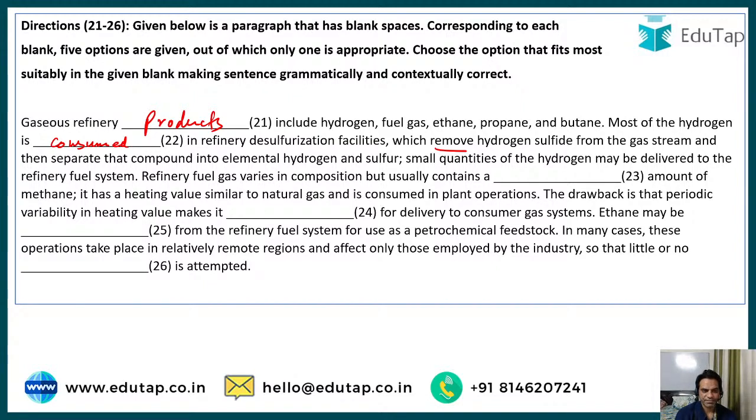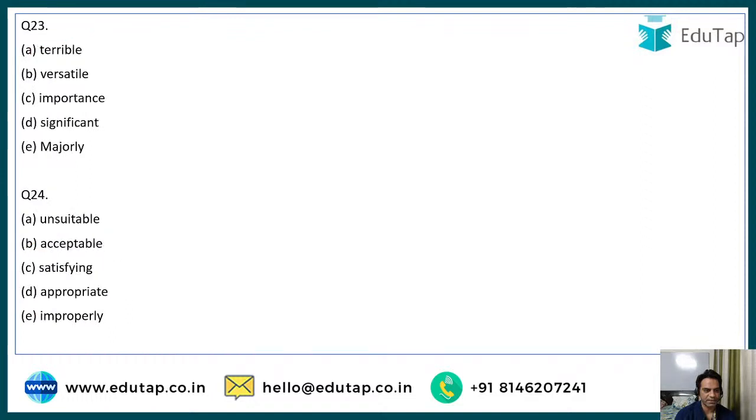Now, next, refinery fuel gas varies in composition but usually contains a dash amount of methane. The options are terrible amount, versatile amount, importance amount, significant amount, or majorly amount. I think that's very simple for you. It's a very easy choice. Now, guys, if you calmly solve this, I think you will be able to score really high in this paper.